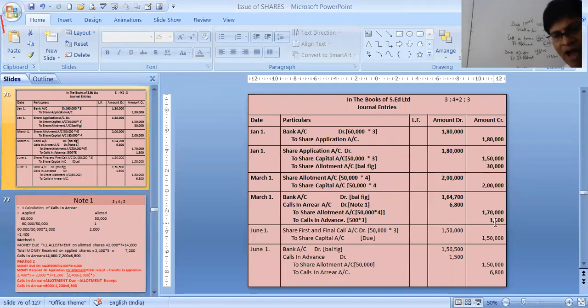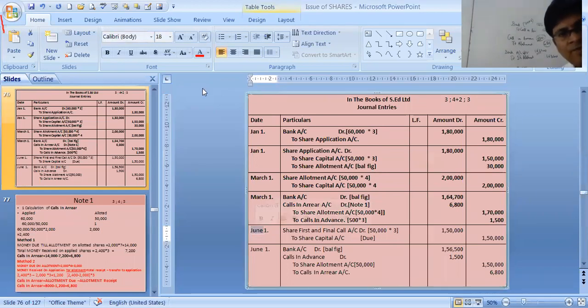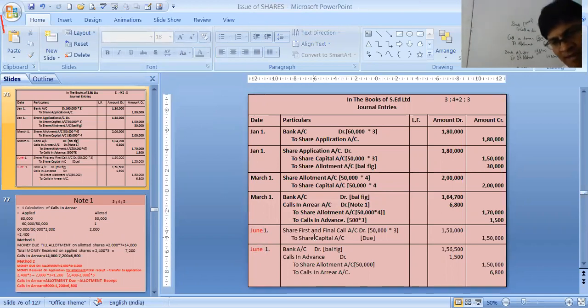Next entry I have passed, but I have not highlighted it or made it bold because the date is June 1st. June 1st is not required. Why? Because our balance sheet is prepared on which date? Our balance sheet is prepared on 31st March. I have just passed this journal entry for the sake of simplicity to understand.